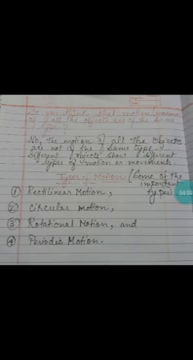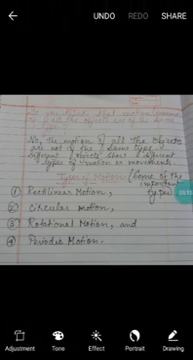The types of motion we will discuss here are rectilinear motion, circular motion, rotational motion and periodic motion. That is, our next topic will be types of motion, and the types are rectilinear motion, circular motion, rotational motion and periodic motion.